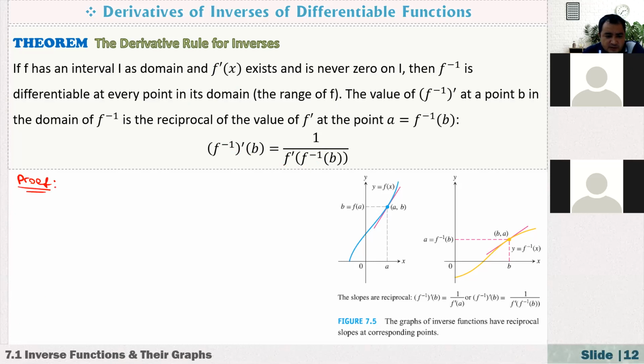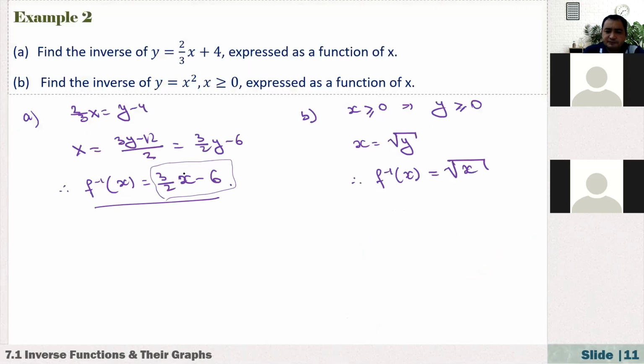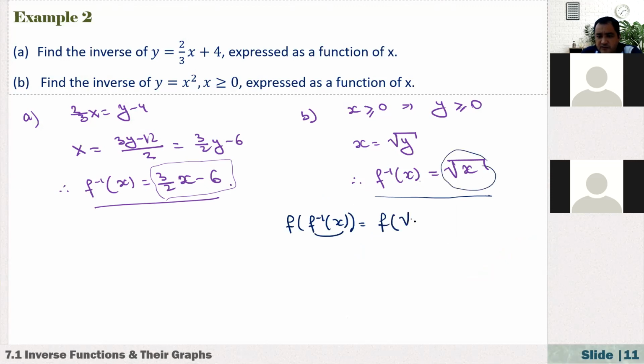Again, a mental exercise. Here we know that f of f inverse of x is equal to x. Because if you take the inverse and then find the value of f, that's equal to x. For example, f inverse of x is the square root of x. What is our f function? The f function is x squared. So here we have the square root of x squared, and that's equal to x.